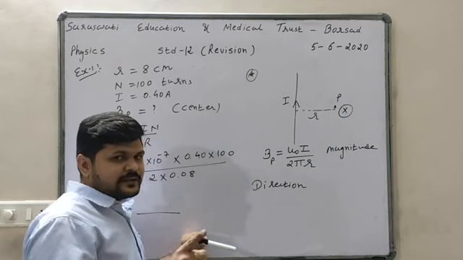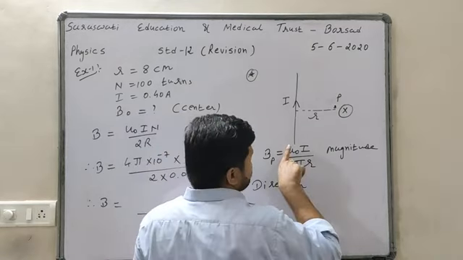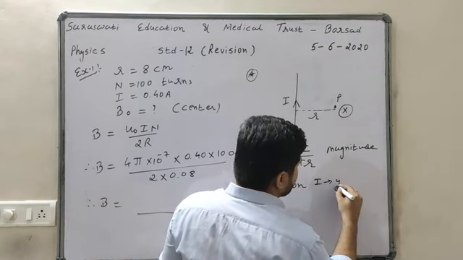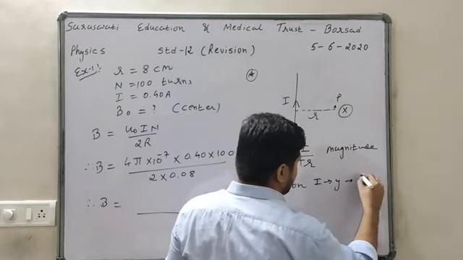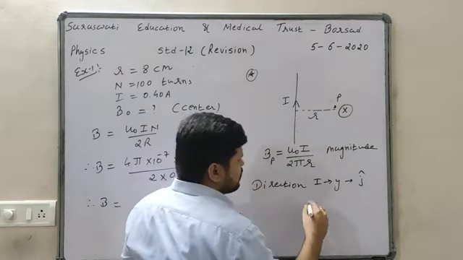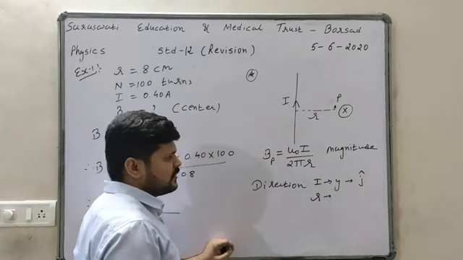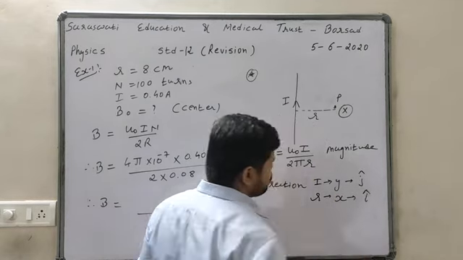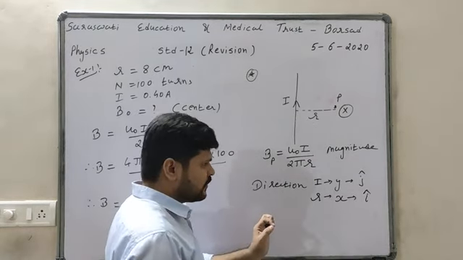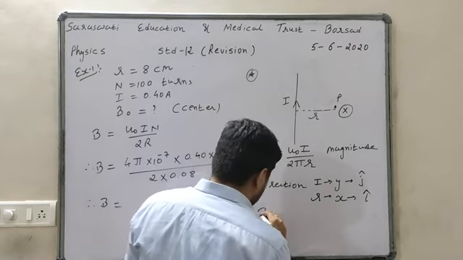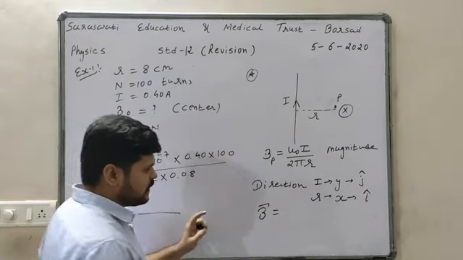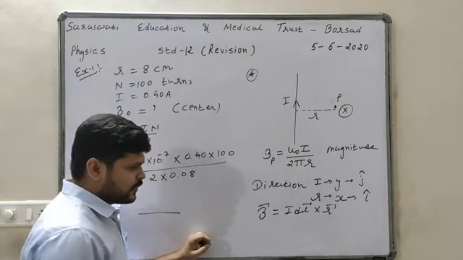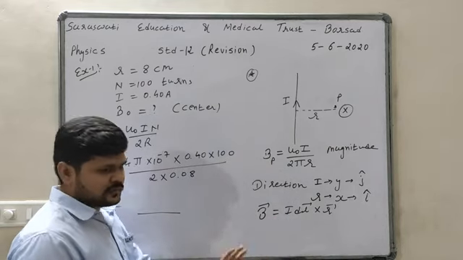Another method is the vector method. The current is in the y direction, so we use j cap. The distance r is in the x direction, so we use i cap. To find the direction, remember B is equal to I dL cross r, from Biot-Savart. This is only for direction, not a formula.